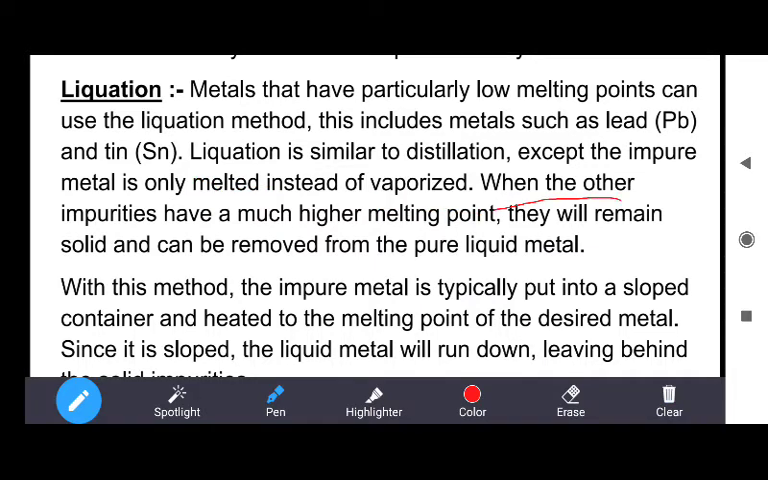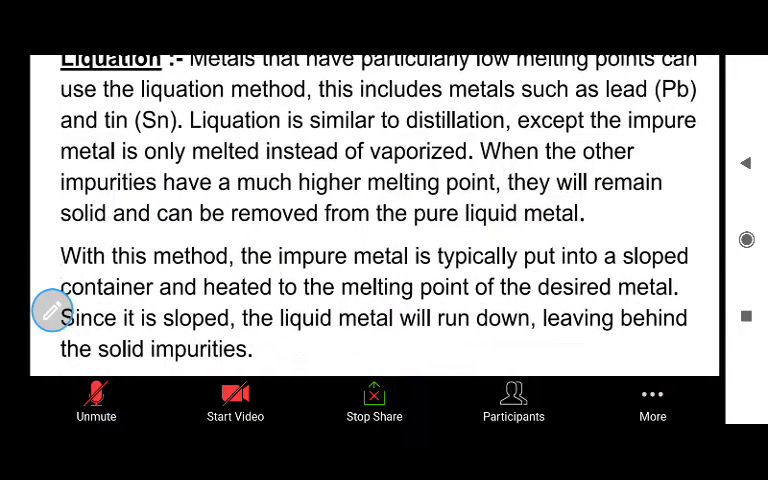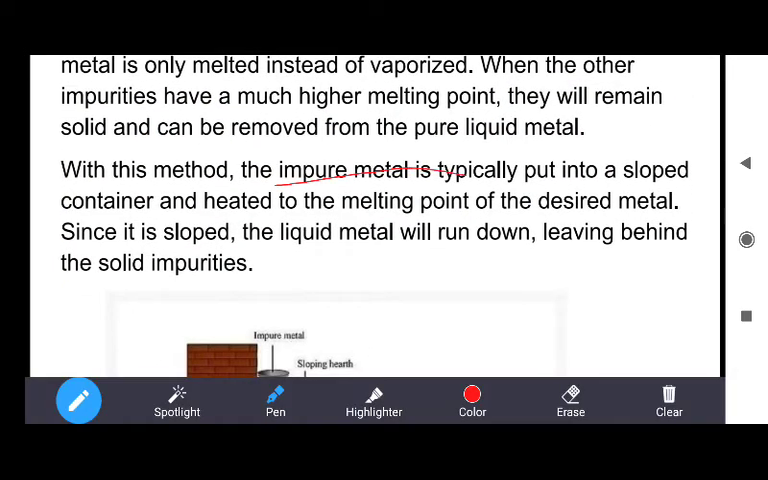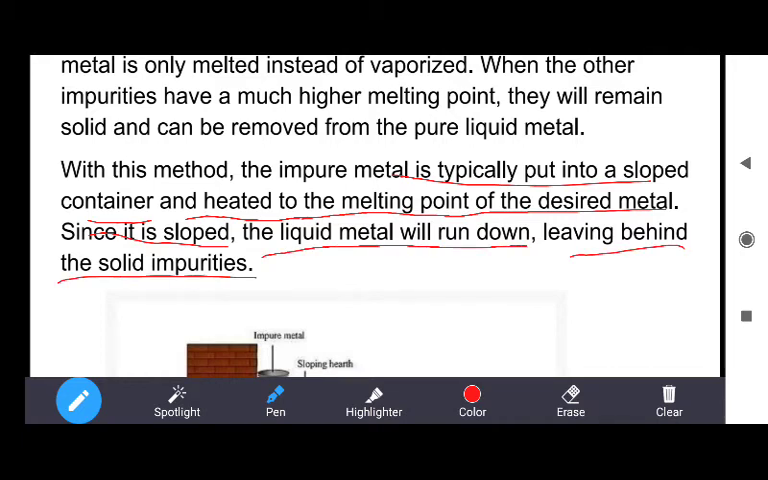So when the other impurities have a much higher melting point, then they will remain solid and can be removed from the pure liquid metal. With this method, the impure metal is typically put into a sloped container and heated to the melting point of the desired metal. Since it is sloped, the liquid metal will run down, leaving behind the solid impurities.